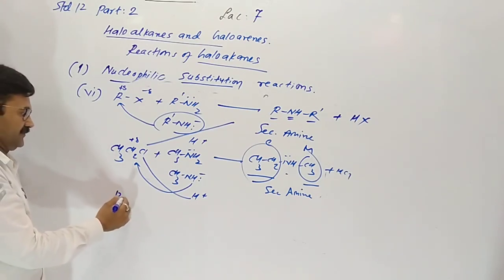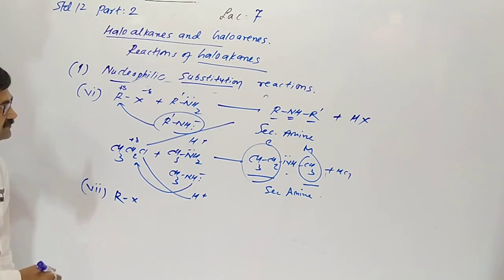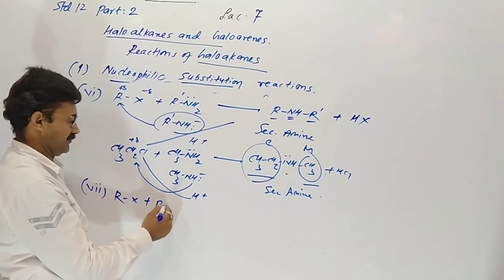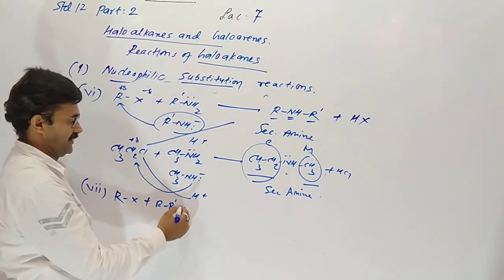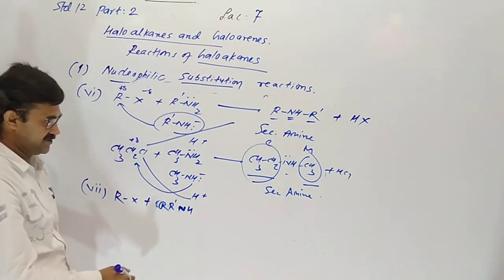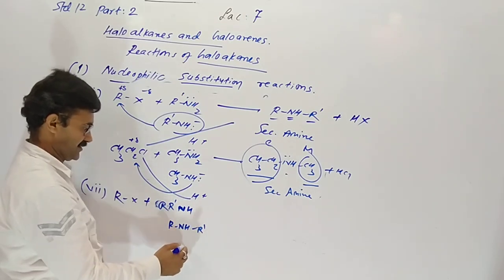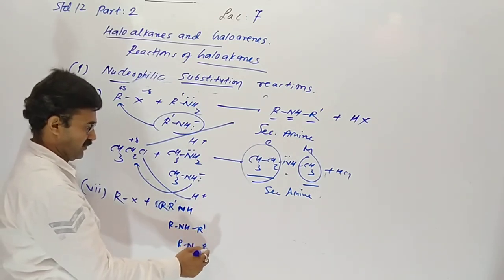Now if haloalkane is combining with a secondary amine, meaning RNHR', here two parts of it.